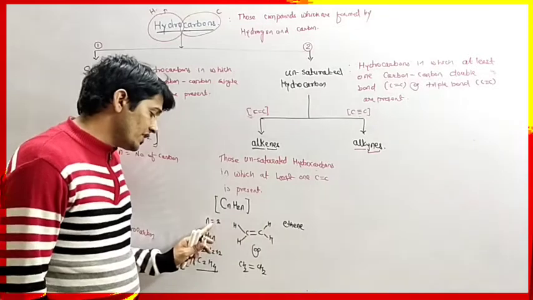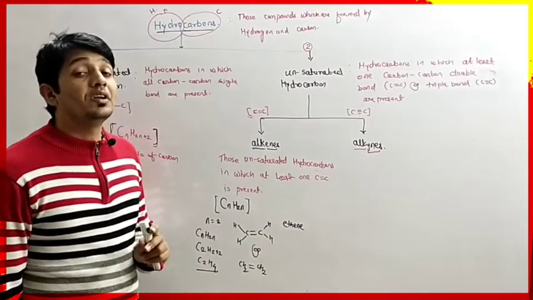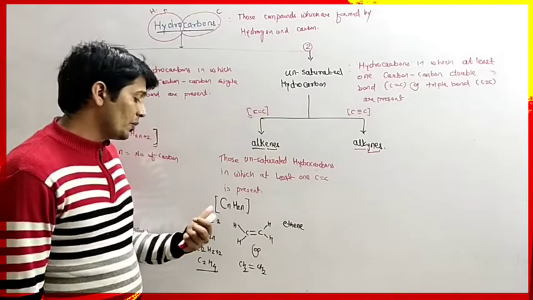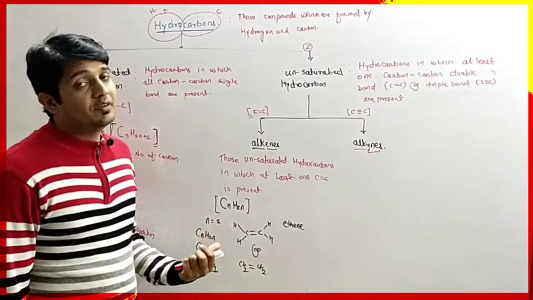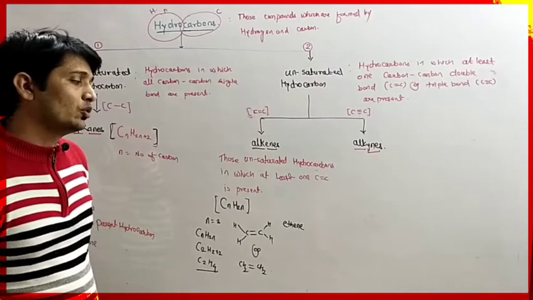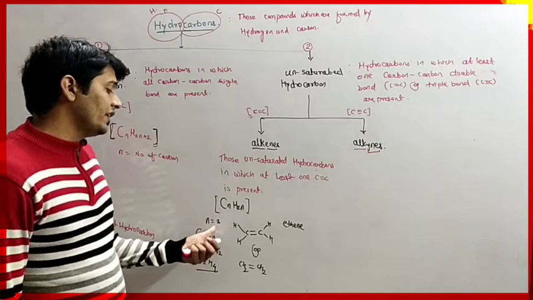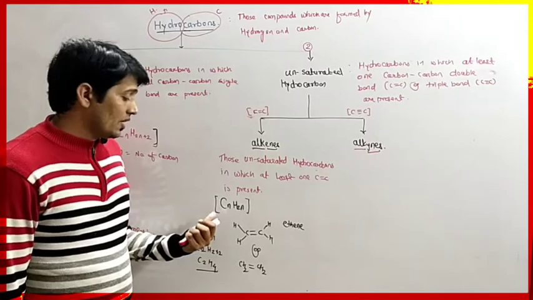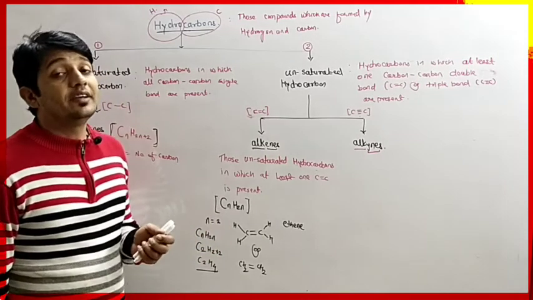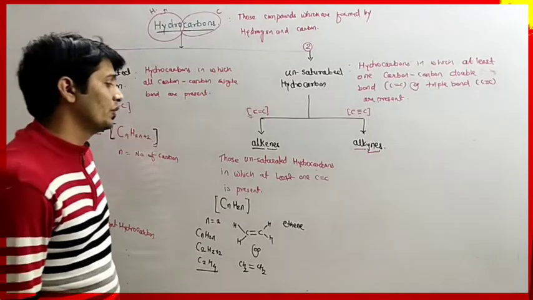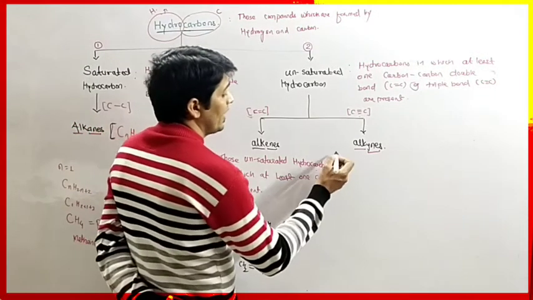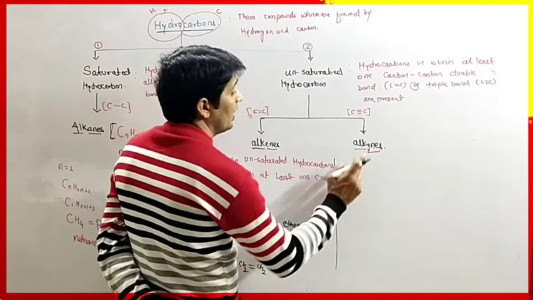If we replace n equals to 3, then we will get propene. If we replace n equals to 4, then we will get butene and so on. As we increase the number of carbon atoms, we will get the next member of alkenes. So now we will have to understand about alkynes.